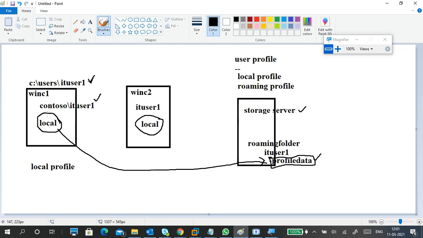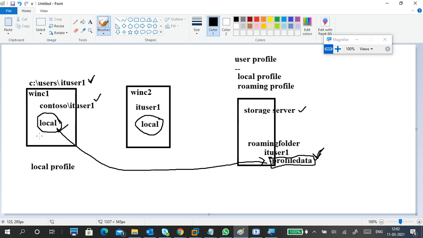Now, instead of the local profile, I give them a different location. Don't store in a local PC. Store in a remote PC. Don't store your profile data in the local PC. Store it in a different central PC, a central location, not a client location. So that is the information I gave my user. Now when the user logs in, it looks like the profile data is local only.